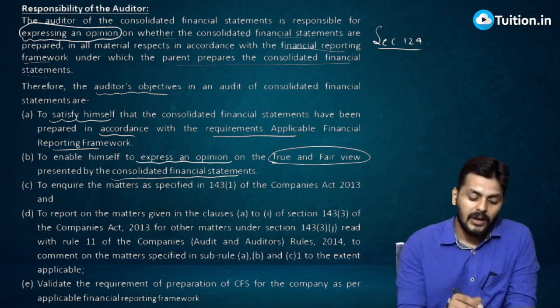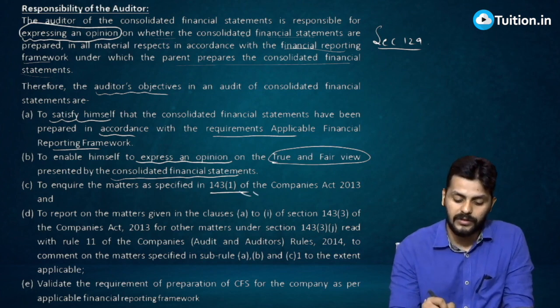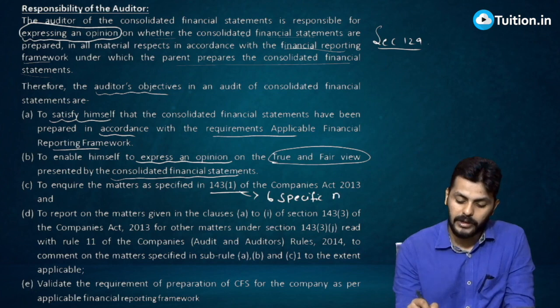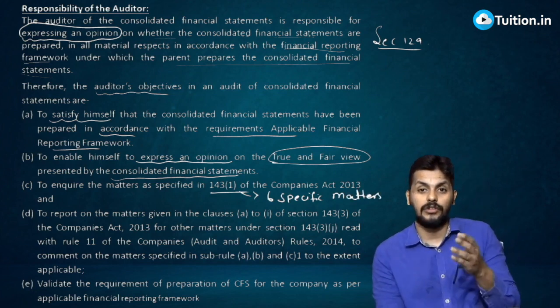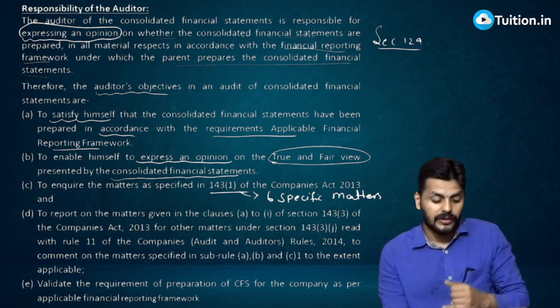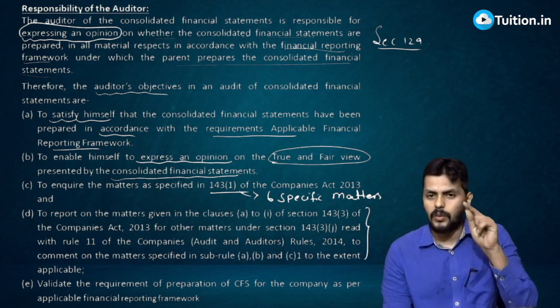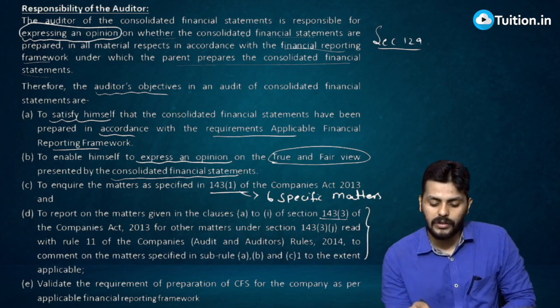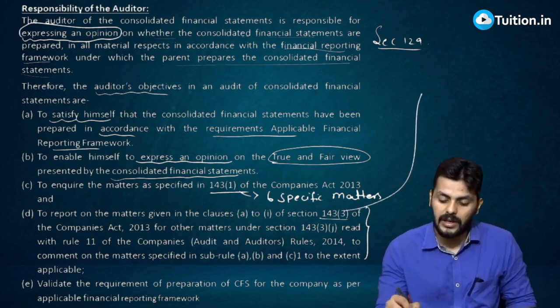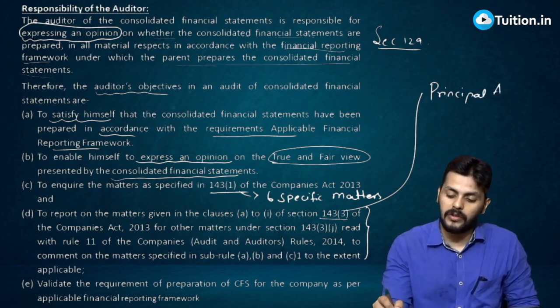And not only that, to inquire into the matters as specified in 143(1). Remember 143(1), 6 specific matters, whether loans and advances have been given based on security, whether book entries are prejudicial, right, those 6 points. And to report to the extent as per CARO. But now one other point, to report on matters given from clause A to I of section 143(3). What are these? Principal assertions. To report as per principal assertions.